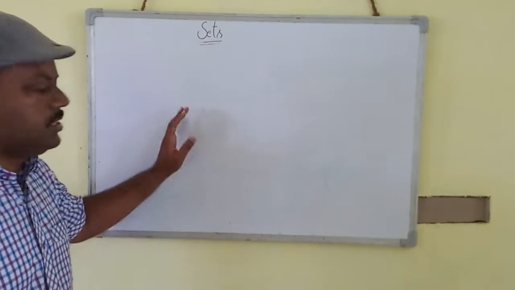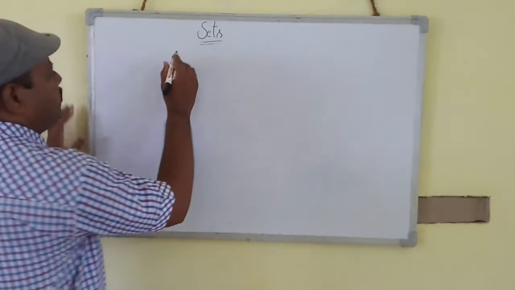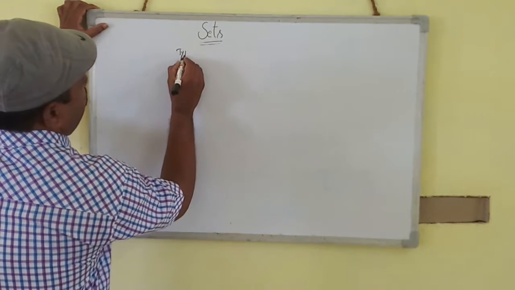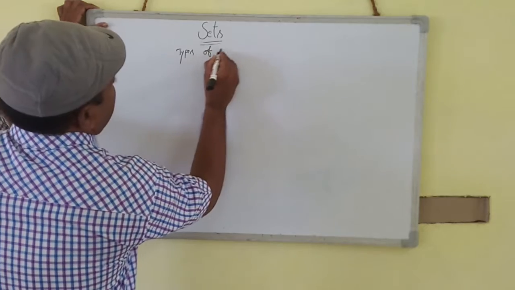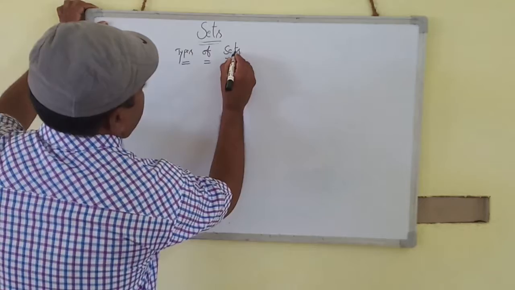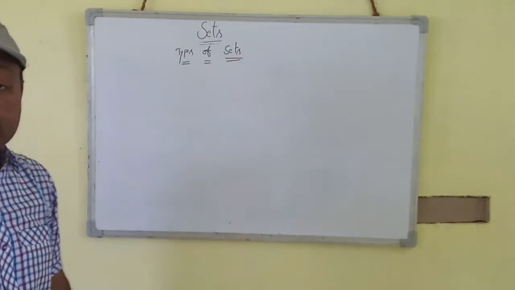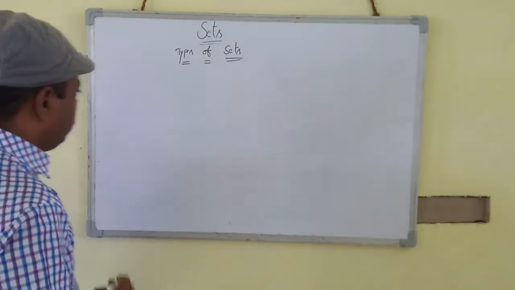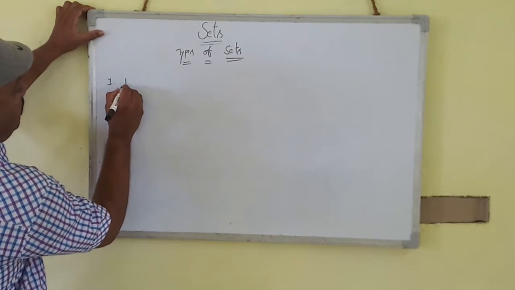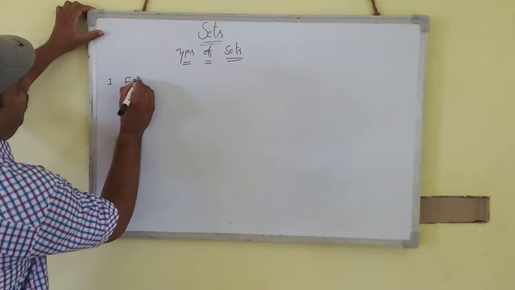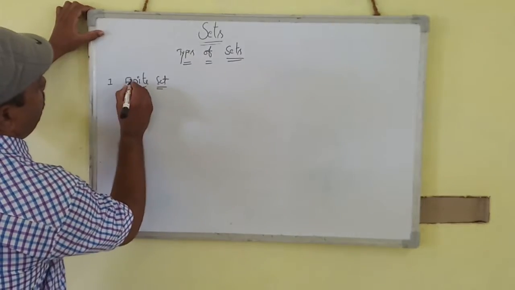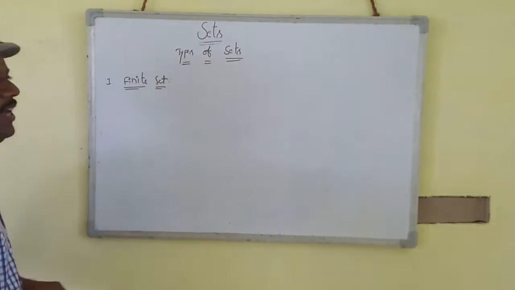Okay, students and friends, next: types of sets. The first type of set is the finite set.